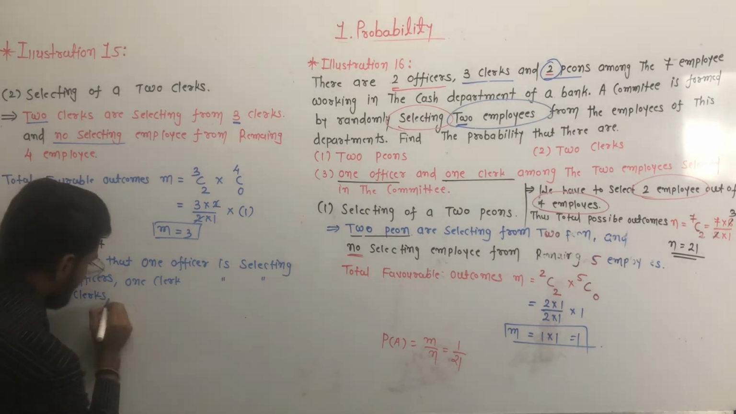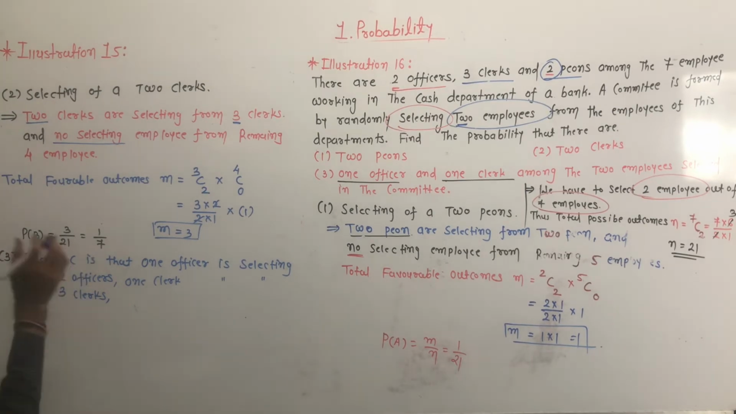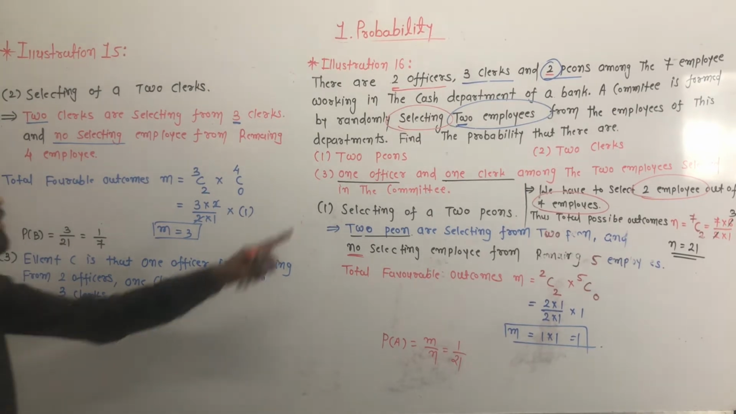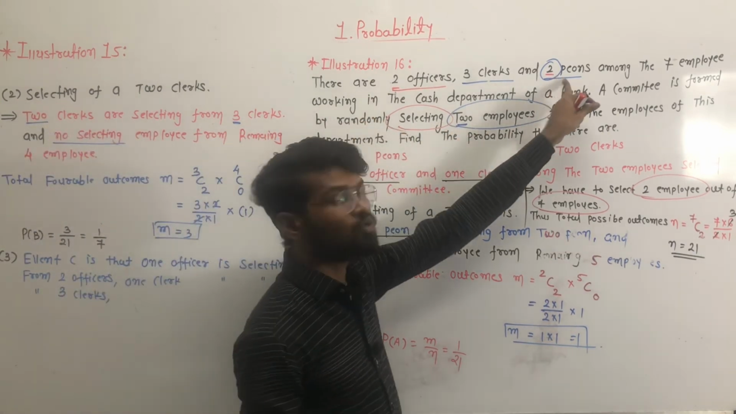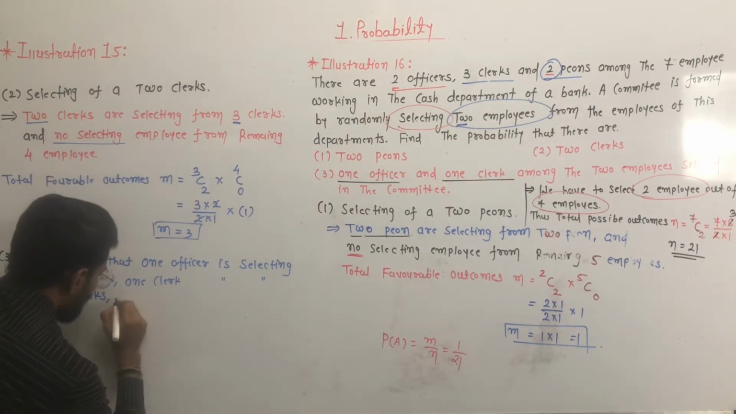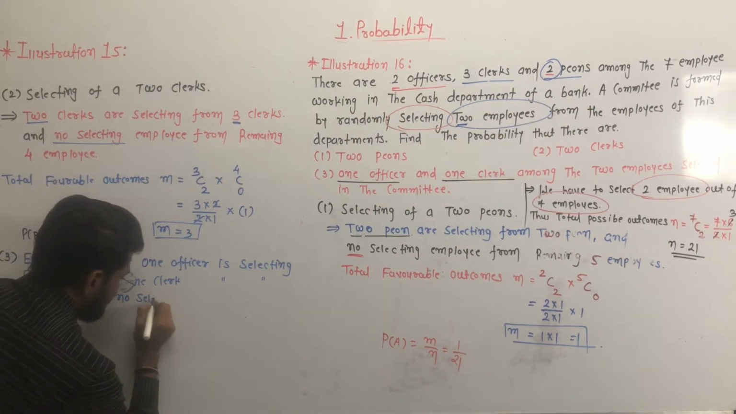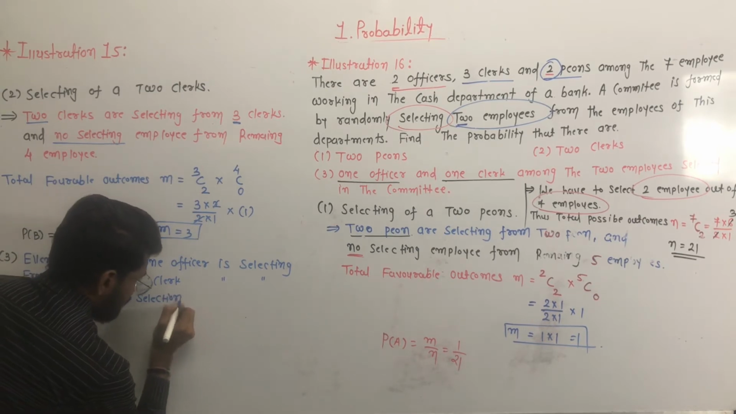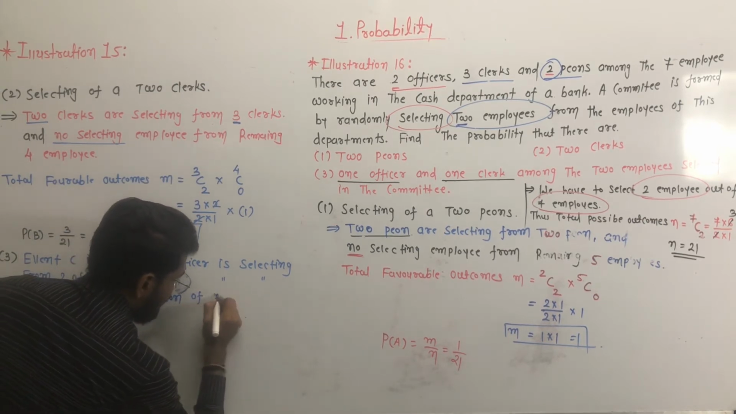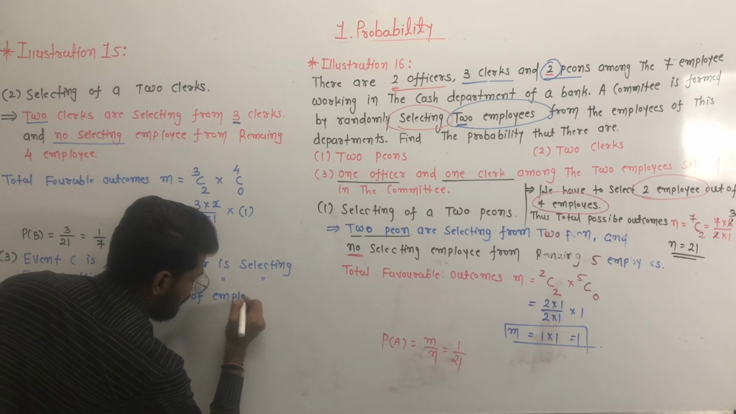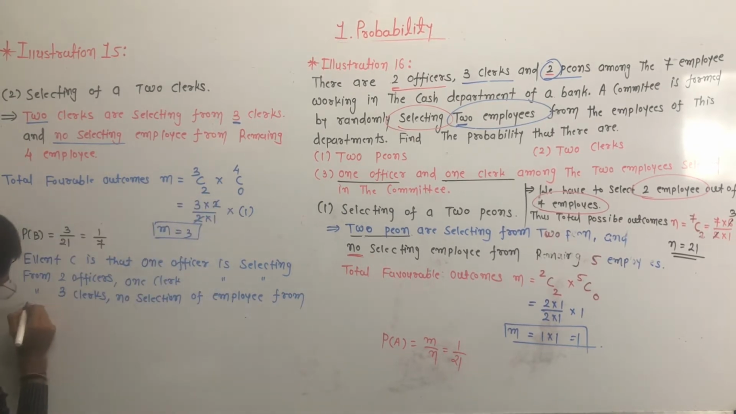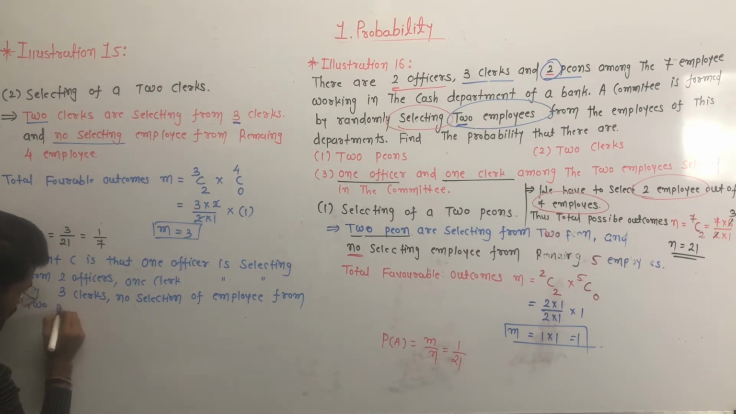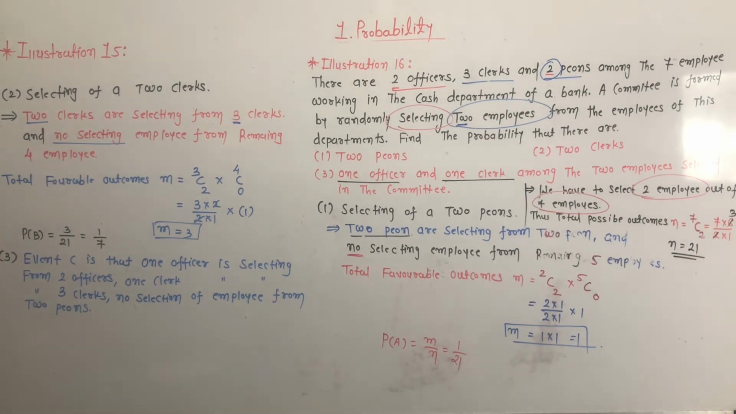Okay. Now no selecting any employee from the remaining 2 peons. Okay, no selecting of employee from 2 peons. Okay, so that total favorable outcome